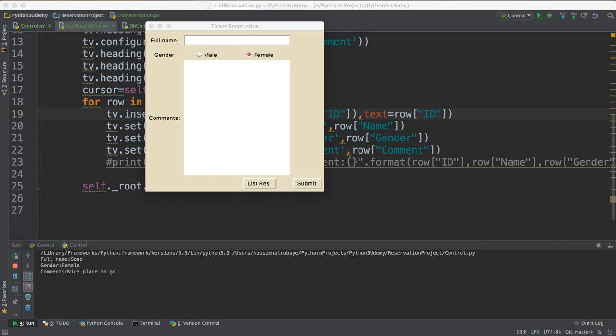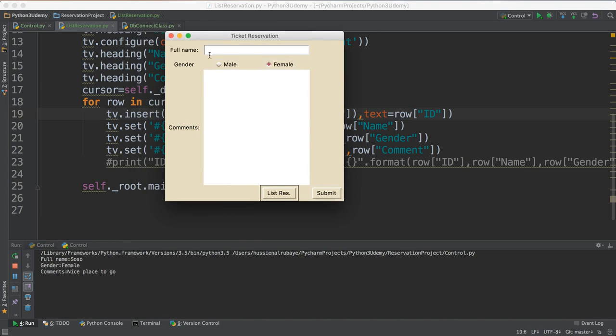Hey, and welcome in Ticket Reservation project. In this section, we will implement the Ticket Reservation project. So by the end of this section, we will have a page like this one.